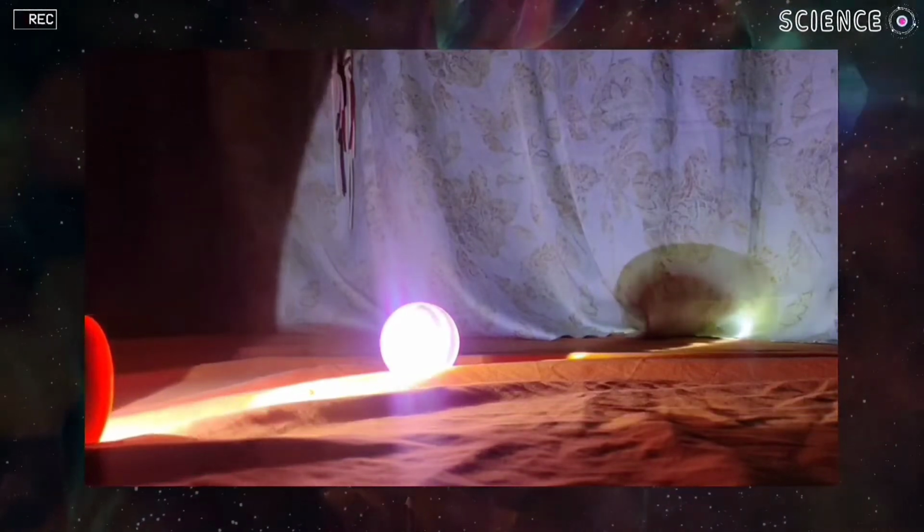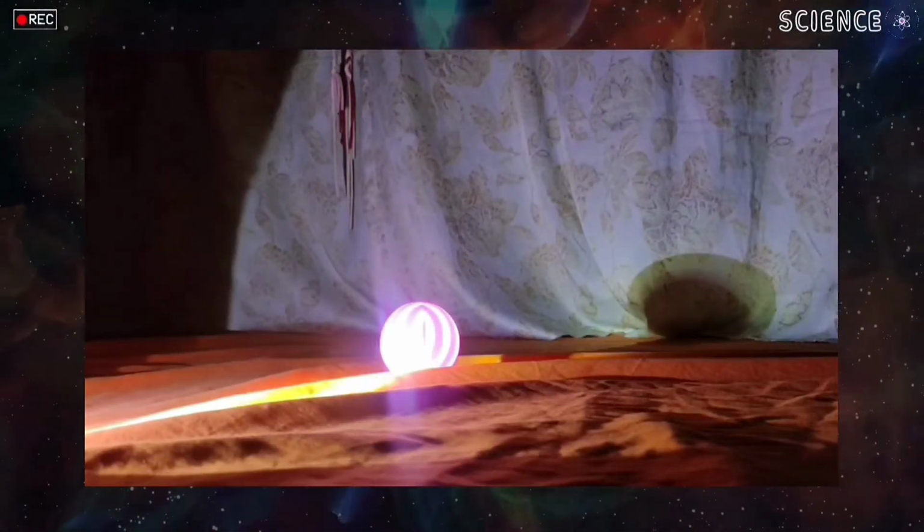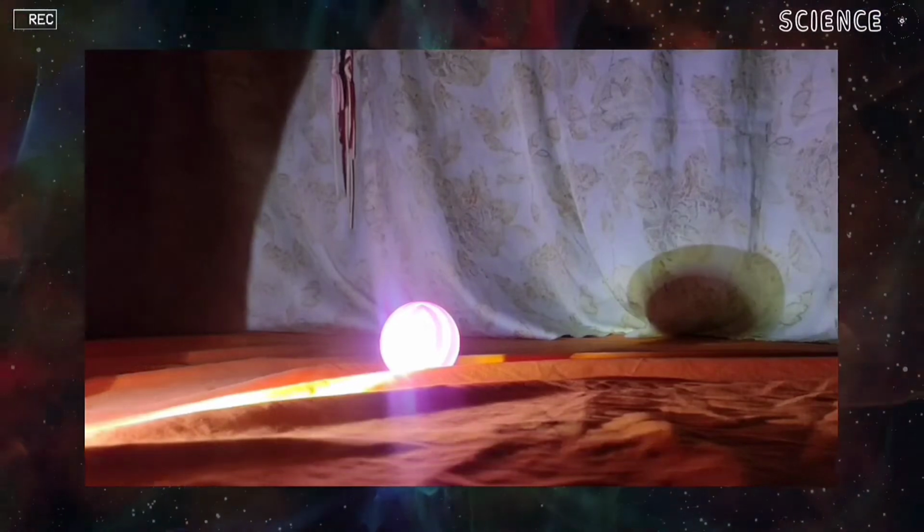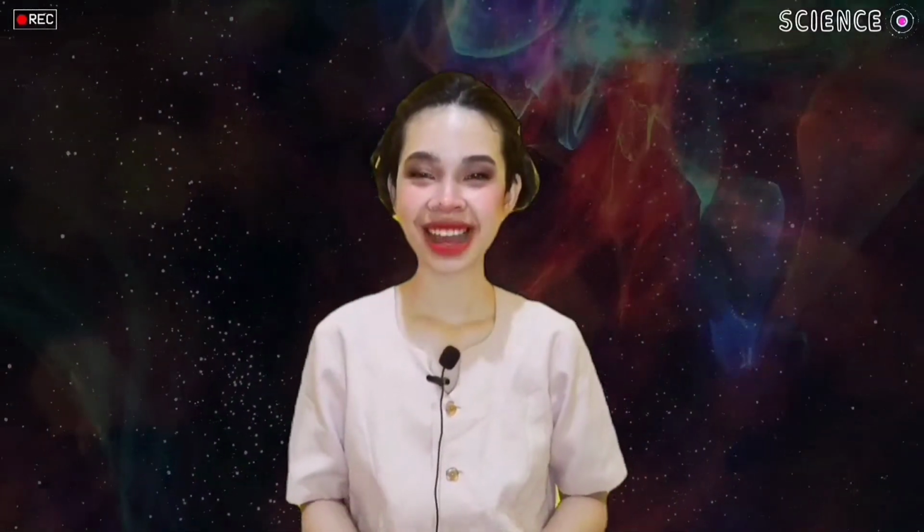Very good, students. Now, what if I point the flashlight away from the ball, or far away from the ball? What do you notice? The shadow becomes bigger or smaller? Okay, now clap your hands, students. All of your answers are correct. So do you have any idea what our lesson for today will be? Correct. Our lesson for today is all about lights and shadows.